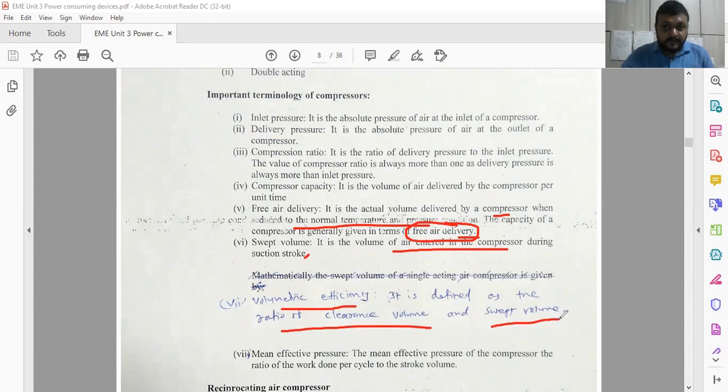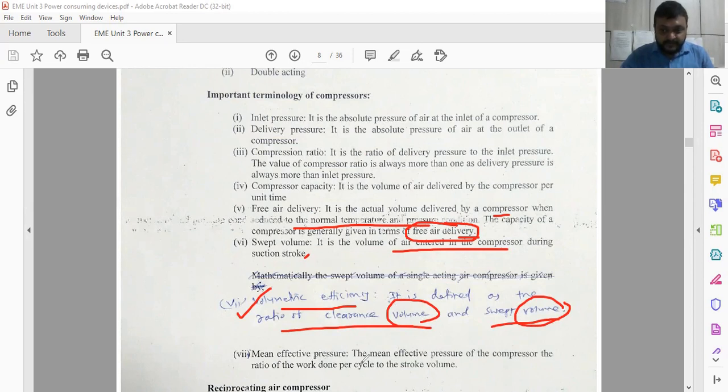So here you have to keep in mind about the clearance volume. Clearance volume is the volume of the air during the delivery stroke, while the swept volume is the volume of the air entered during the suction stroke. The ratio of the volume at the inlet to the volume at the delivery is called the volumetric efficiency. So it is efficiency in terms of the volume of the compressor.